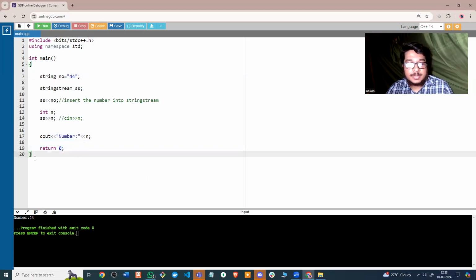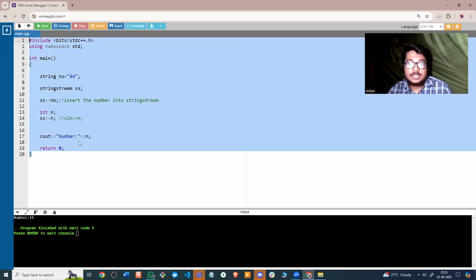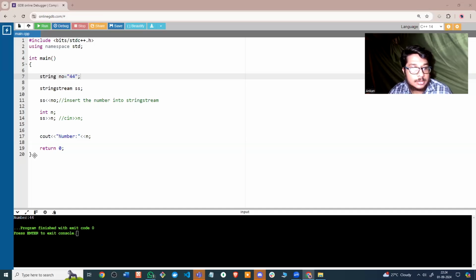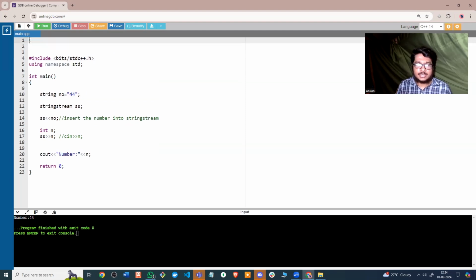Now, why did I discuss this? Because I feel a lot of the inputs which we had in the previous year questions of TCS NQT could have been solved pretty easily by using string stream. So let me discuss a bit about a few of those inputs. This was a pretty similar kind of input that actually came up in one of the previous NQT papers.